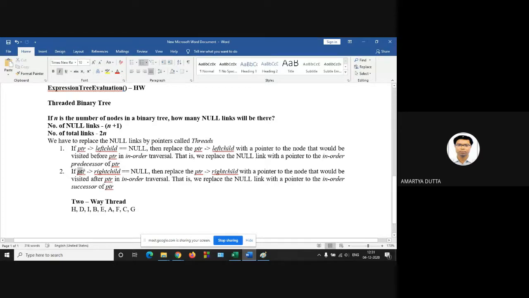Next, your PTR is at H. Now PTR, its right child is also null because H is the leaf node. Now we should replace the null link with the pointer that is the in-order successor of PTR.